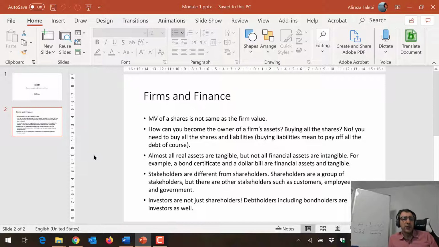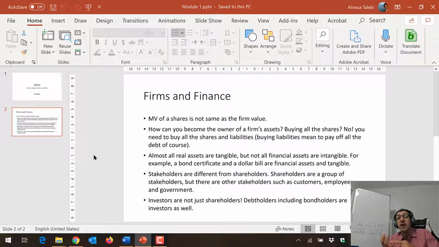And finally, I received this question from my students many times. They always assume that investors are just shareholders. So when we talk about investors, it's okay, shareholders or stockholders are investors, but that is not the whole picture. Investors are those individuals or companies or institutions which are investing their money in your company in different ways.